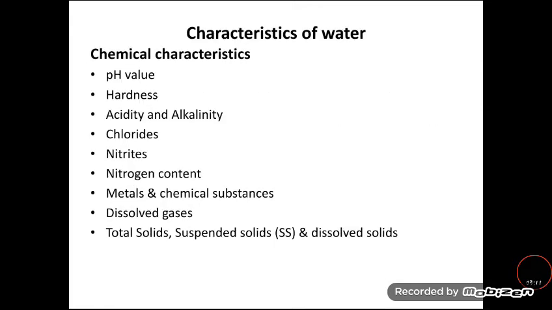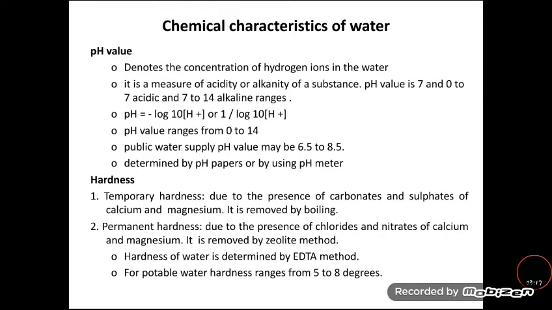So these are the chemical characteristics of the water, and the first one is pH value. pH value is nothing but the concentration of hydrogen ion present in the water, and the value lies between 0 to 14. 0 to 7 indicates the acidity of the water, and 7 to 14 indicates the alkalinity of the water.